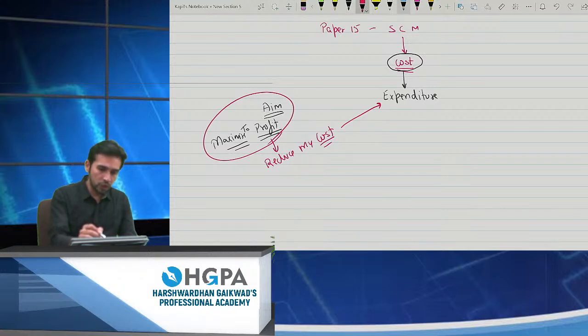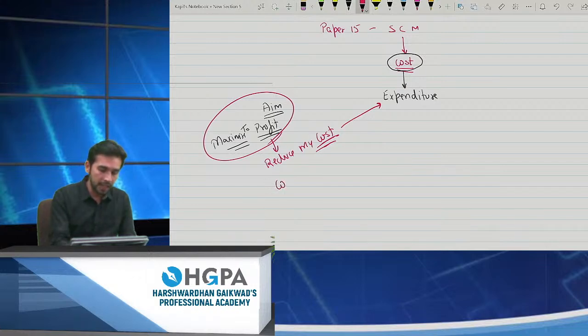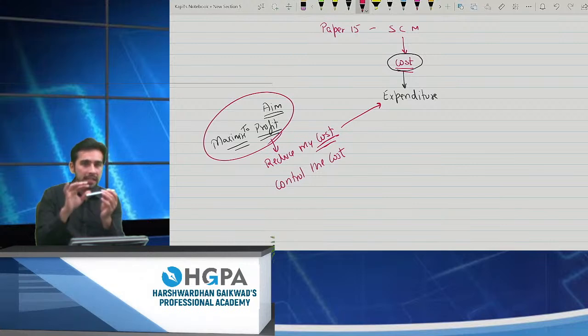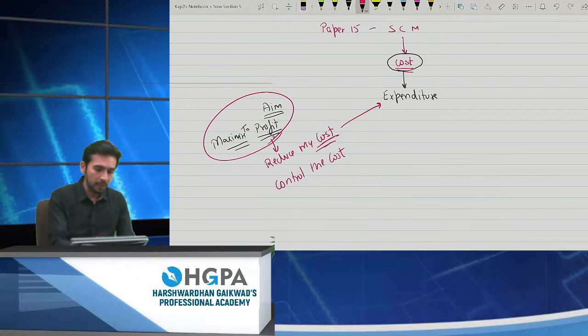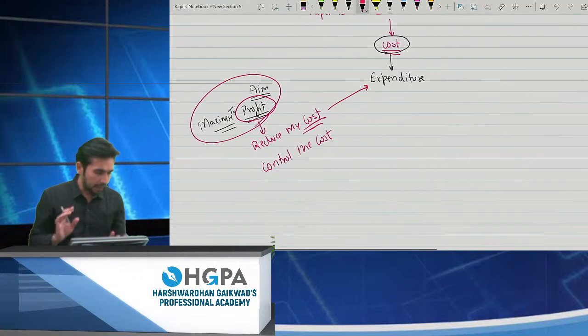Or else, what should be the second aim? If I'm not able to reduce my cost, what should be the second aim? हमारा second aim क्या होना चाहिए? At least I should control the cost, right? So if I'm not able to reduce my cost, at least I should strive hard. The cost should not increase, it should be at a stable level, right? And this should be the main aim of my business, right? Okay. So my aim is to earn profit, and how will I earn maximum profit? I will reduce my cost, or else I will control my cost. Okay, fine. I have this information with me right now.